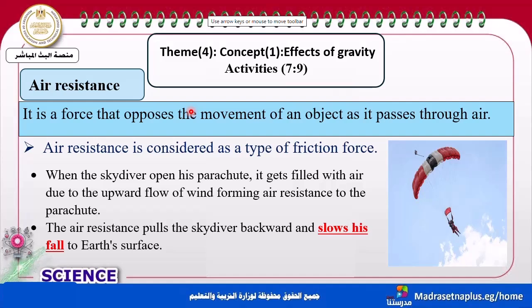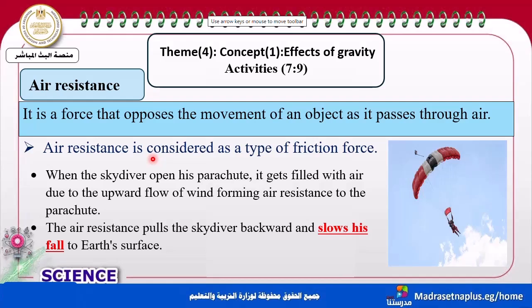So it's a force that opposes the movement of the object, and this body passes through the air. Air resistance is considered a type of friction force.